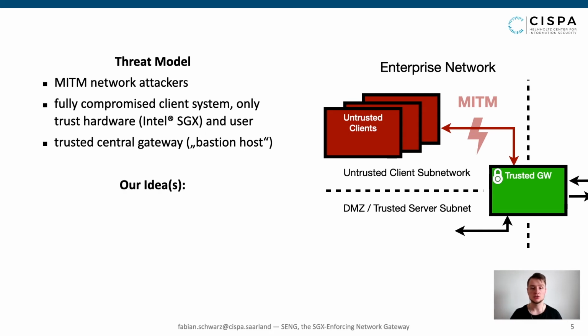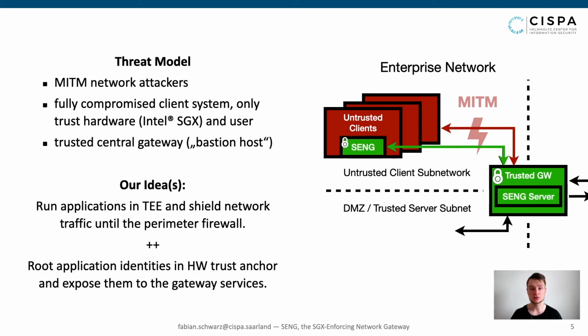To enable secure traffic attribution in this challenging setting, we propose SENG, an SGX-enforcing gateway service coupled with a client-side runtime. SENG's client-side runtime shields applications in Intel SGX enclaves and securely tunnels their network traffic till the perimeter firewall.